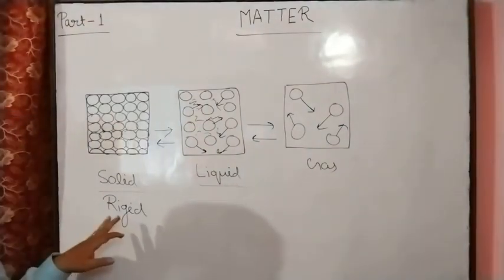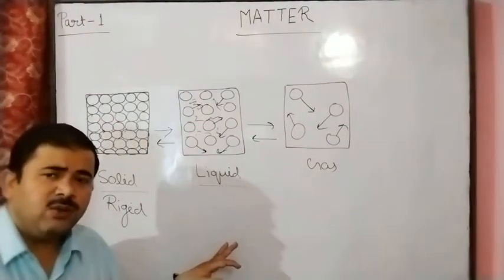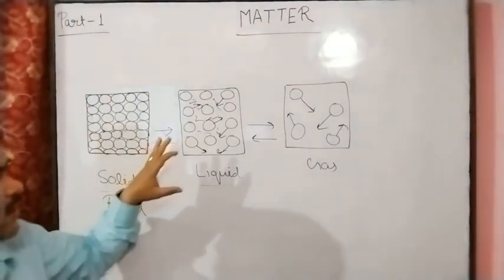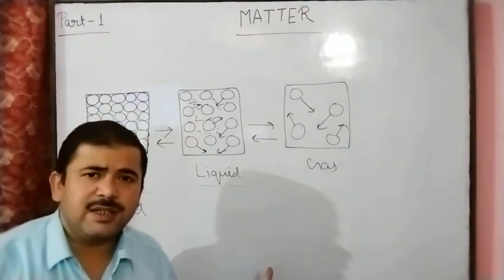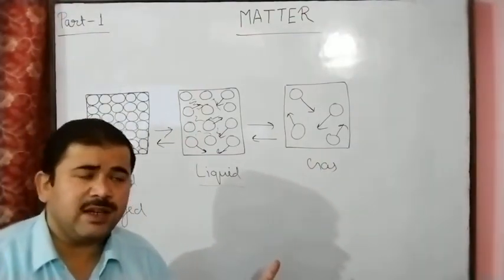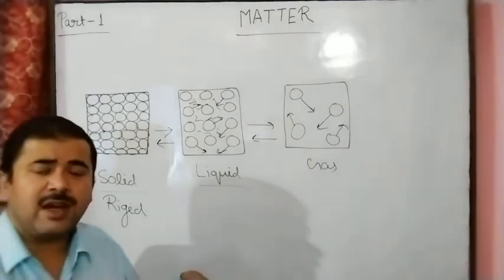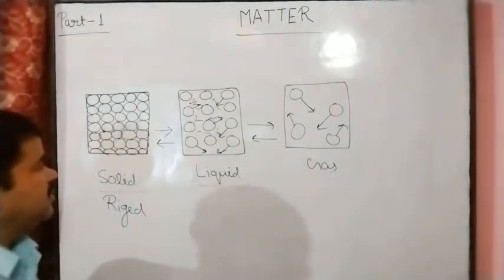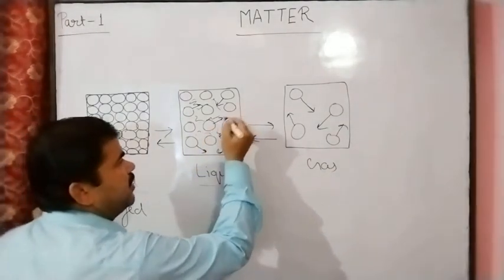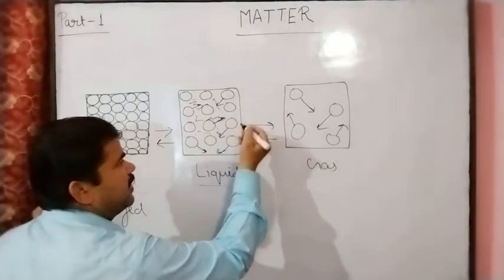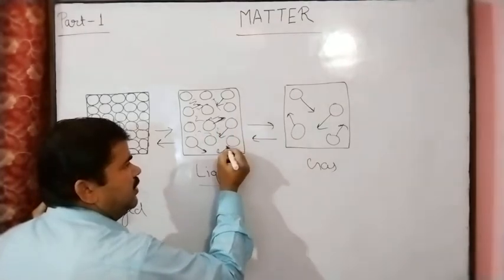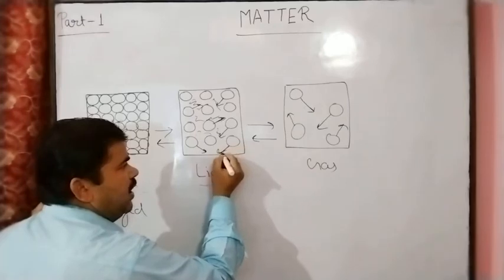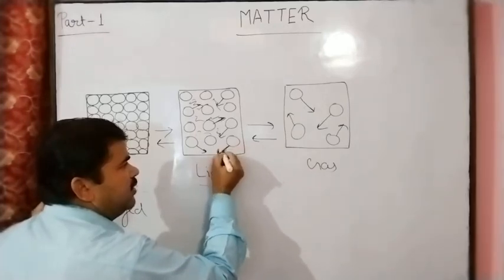And according to the kinetic molecular theory of matter, collision. When the particles move in the solid state, the liquid state, the gaseous state, these particles also collide with other particles. Here in the liquid state, these particles are free to move in the interparticle space, and in moving condition they can collide with the wall of the container.